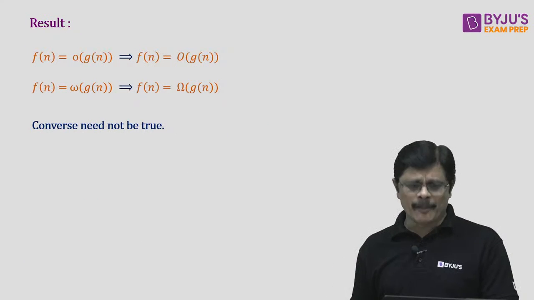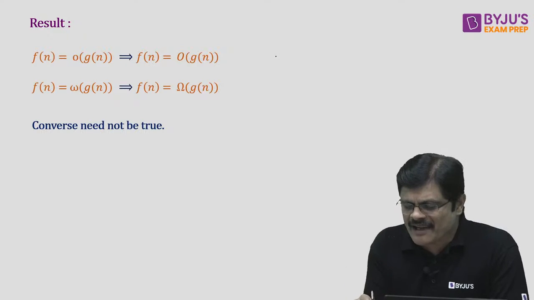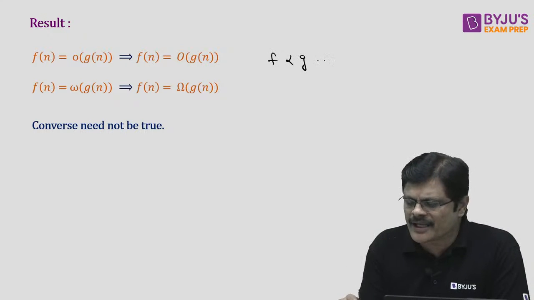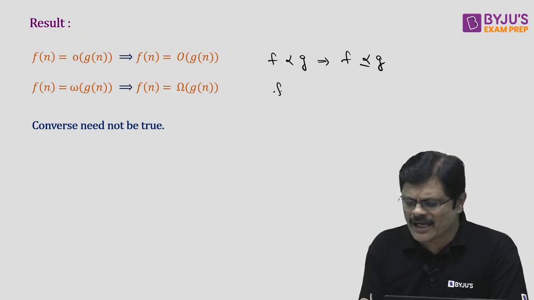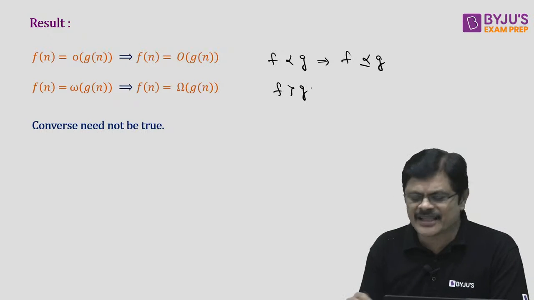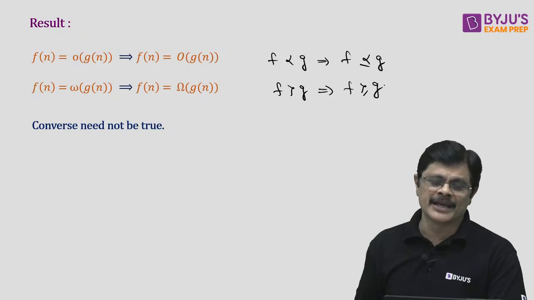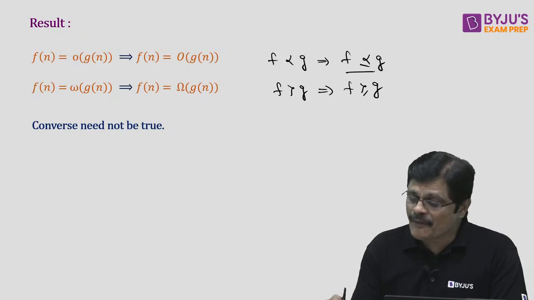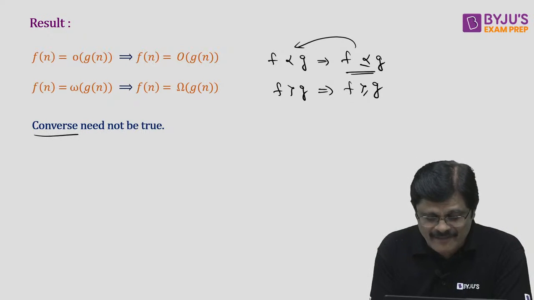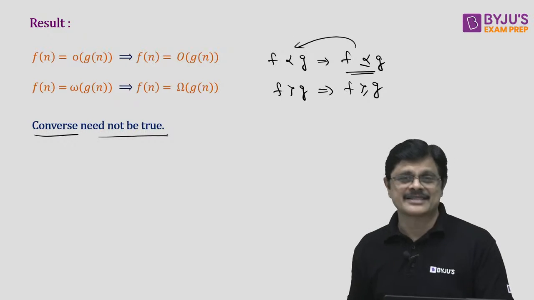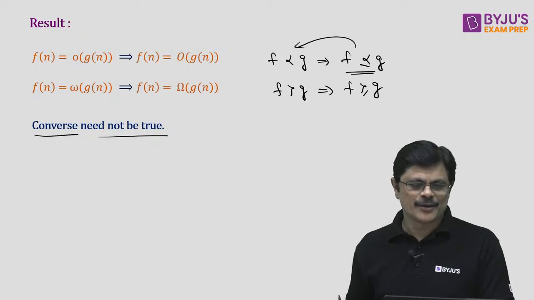Then there is one more property. See, my dear friends, whenever Fn is small o, that is F is asymptotically smaller, then you can say that F is asymptotically smaller or equal to G. Similarly, when F is asymptotically larger than G, you can say that F is asymptotically larger or equal to G, but not reverse. That is, whenever this happens, you can't say the reverse direction. That's why the converse need not be true, my dear friends. The converse of this result need not be true. Hope you understand.